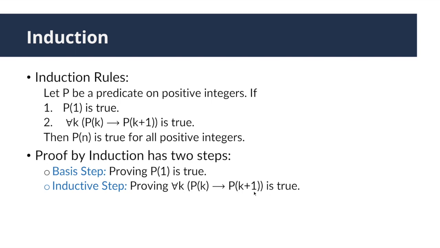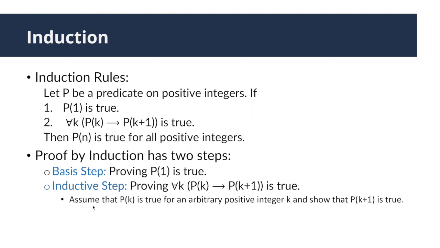How do we prove this one to be true? What you can do is you assume that Pk is true for an arbitrary positive integer k, and then you show that Pk plus 1 is true. That's how you prove this inner implication is true. And then you can use the UG rule to generate this: for any k, Pk implies Pk plus 1 is true. And in this step, we call the assumption that Pk is true the inductive hypothesis.